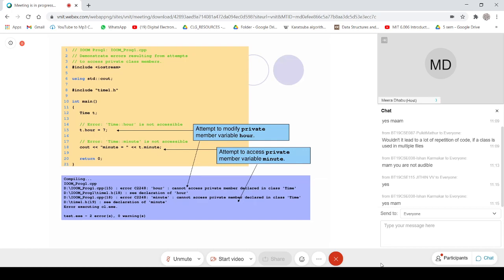My class header file was time1.h. So just to have proper coordination, I named the other time1.cpp. So I will know that time1.h has the class declaration, and time1.cpp has the definition of all the member functions of that class. Then another .cpp file, which I named im_program1.cpp, is where I wrote my main function. I will come back to this again.